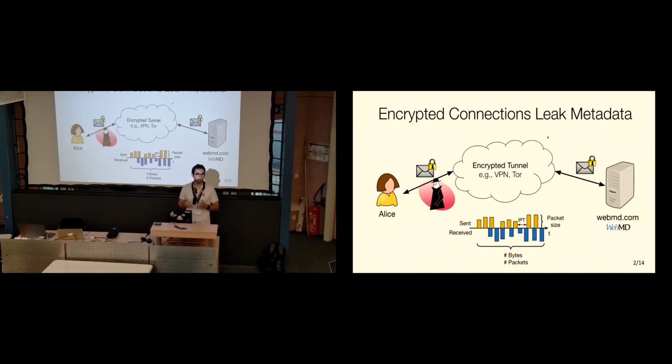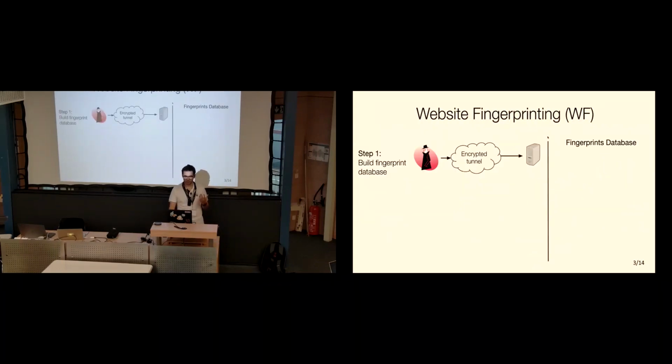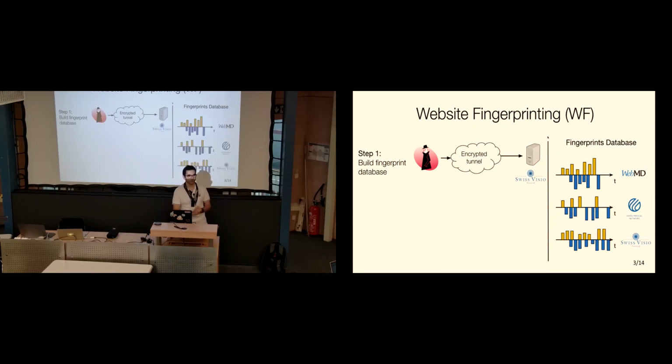So this doesn't seem like a big thing, right? The adversary still doesn't know what website Alice is accessing directly. But this metadata is actually allowing an adversary to launch what we know as a website fingerprinting attack, right? And the idea here is that the adversary will try to use the same encrypted tunnel as Alice would, and then also browse different websites and recollect the traces when they are accessing these websites. So for instance, the adversary could access WebMD, could access some other websites on the Swiss Medical Network and so on, and keep a signature or a fingerprint of how an access to that website looks like.